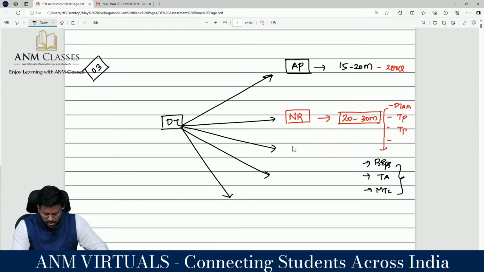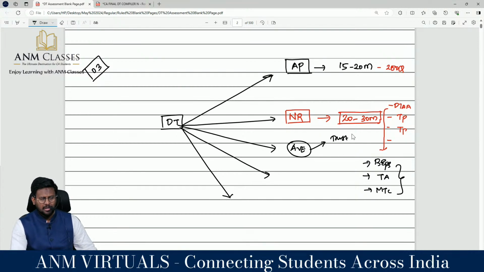The third one is computation of total income, which is assessment of various entities. There you have to focus. Trust: there is a huge chance of it being asked in the examination, so complete trust, which is very important for the exam.